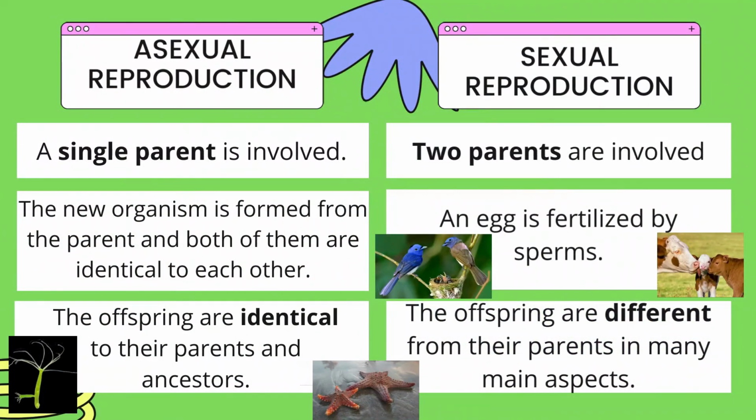Let us now compare asexual reproduction and sexual reproduction. In asexual reproduction, only a single parent is involved, but in sexual reproduction, two parents are involved by fertilizing the egg cell with the sperm cell. In asexual reproduction, the new organism is formed from the parent, which makes them identical to each other and to their ancestors. And in sexual reproduction, two individuals are needed, and their offspring are different from their parents in many aspects. And that is for asexual and sexual reproduction.